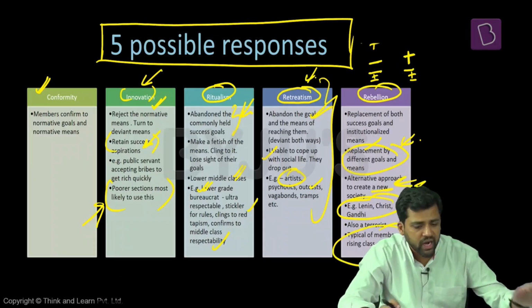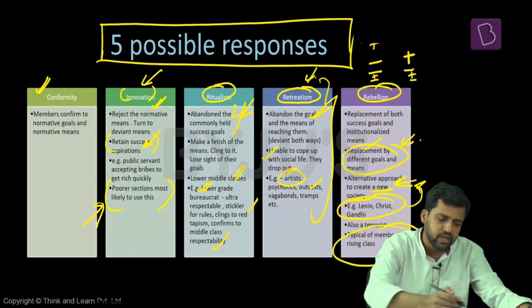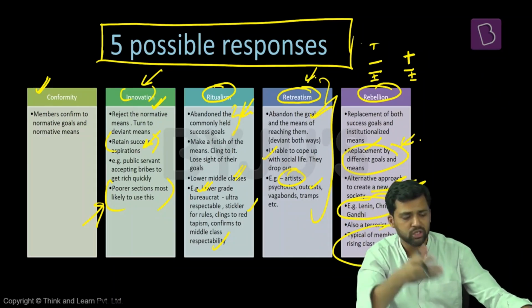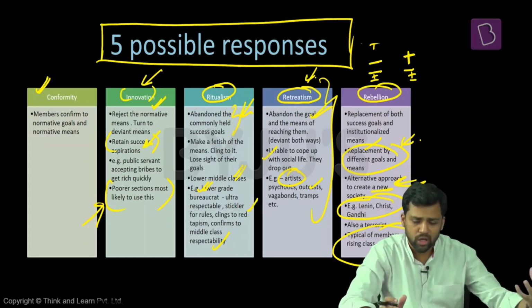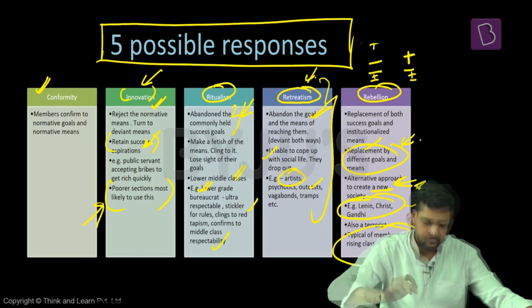Thus, there are different kinds of responses, and they all depend on where you are in the class hierarchy. Generally, conformity is seen in the upper classes. They have all these institutionalized mechanisms. They have access to education, and they can achieve these goals. Innovation generally comes from the lower classes. Ritualism again among the lower middle classes, some sections of society who are not able to cope. Rebellion among the emergent classes, the rising classes. So these are the possible responses.